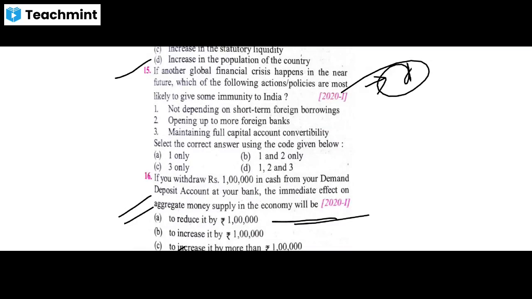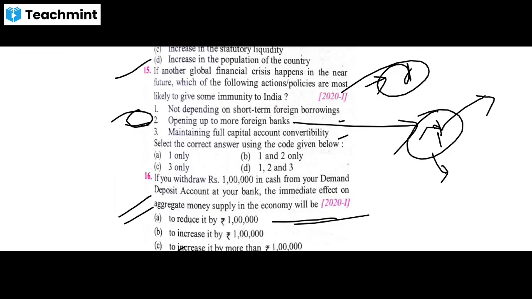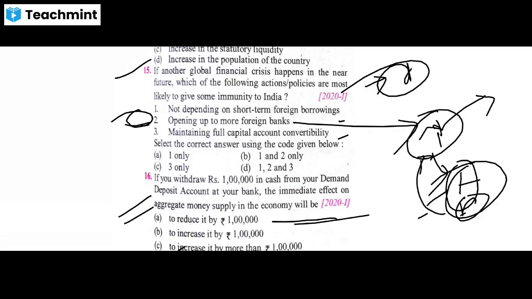Option 2, statement 2, opening up to more foreign banks. Statement 3, maintaining full capital account convertibility. Okay, so if you see statements 2 and 3, you can say that by opening up more foreign banks, you are more vulnerable to global crisis, because the bank branches are already on foreign soil. So if that foreign country is vulnerable to financial crisis, your bank will also be vulnerable, and it will impact our economy also.